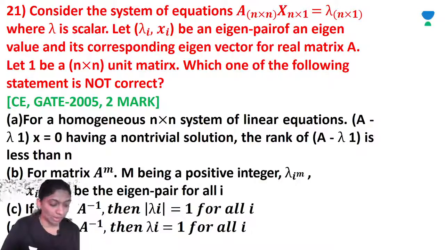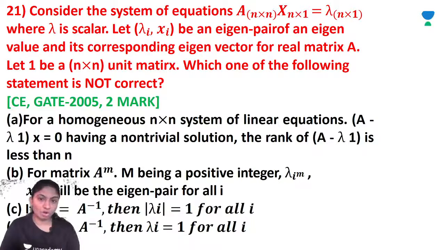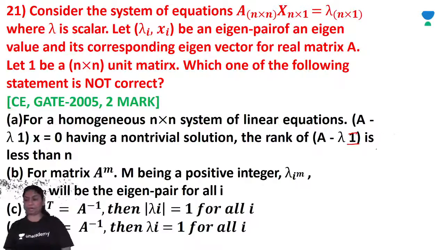For a homogeneous n by n system of linear equations, A minus lambda I times x is equal to 0, having non-trivial solutions, the rank of A minus lambda I is less than n. For matrix A raised to m, m being a positive integer, lambda i raised to m and xi will be the eigenpair for all i.